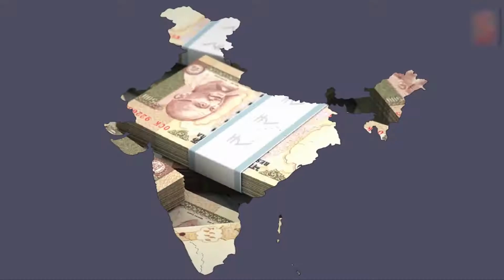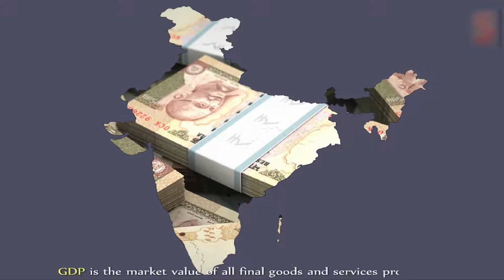At the end of every financial year, the GDP is brought out. It is the GDP which has the count of the market value of all final goods and services that are produced. Students, here we have to make note of an interesting point. We are saying GDP is the market value of all final goods and services produced.